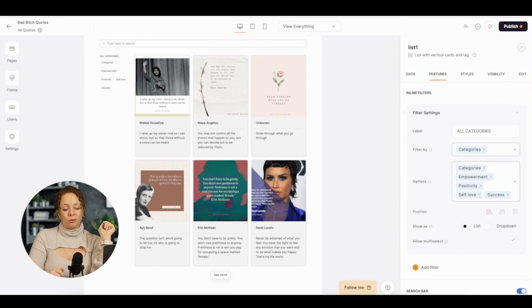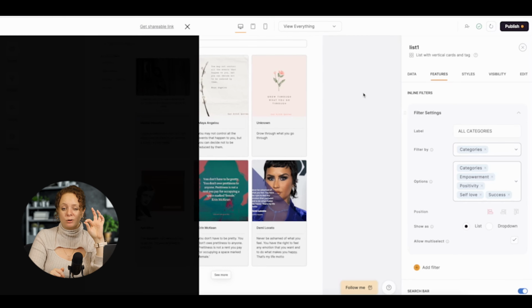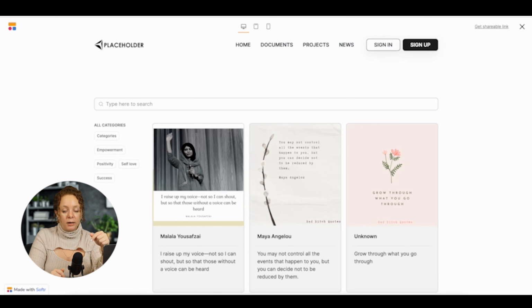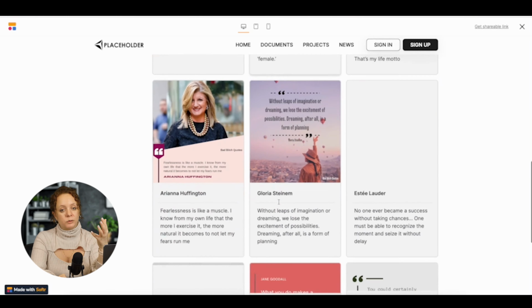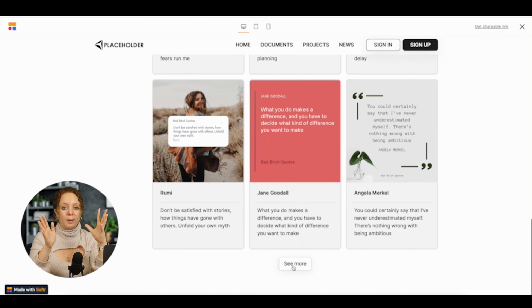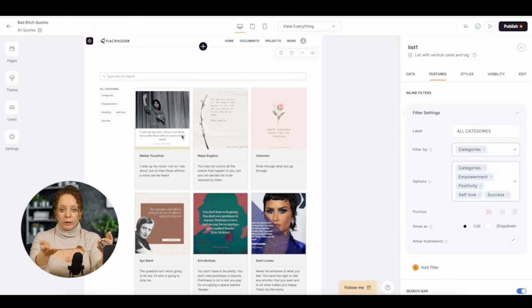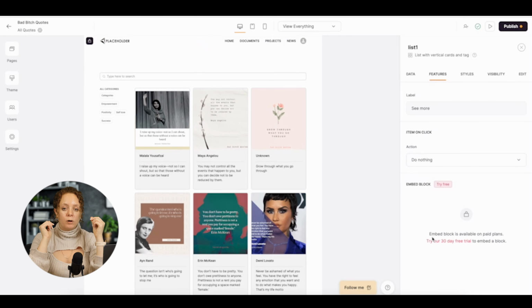The quick view showed me that everything was looking pretty good so far, and next I wanted to make sure that when someone clicks a quote, it opens up a dedicated page showing the full image, the quote, the author, the categories, all the details that are important to people who want to copy this quote and use it anywhere they want to use it. So I went back to editing and added an action that happened whenever someone clicks an item from the list, in our case, a quote. What happened whenever someone clicked an item was to open a list details page.